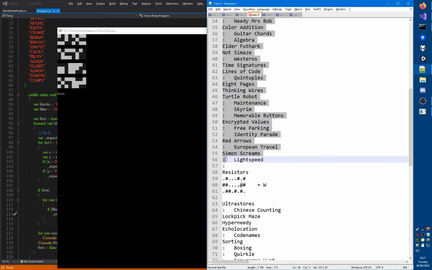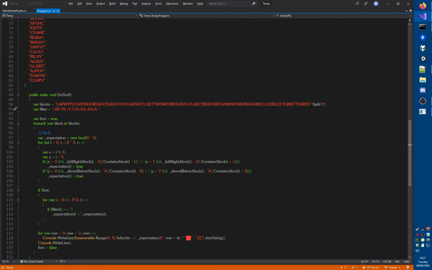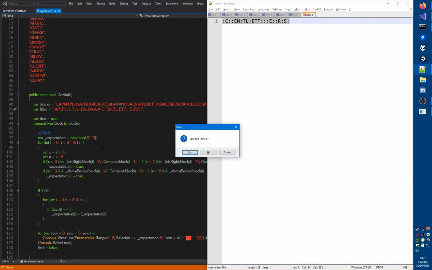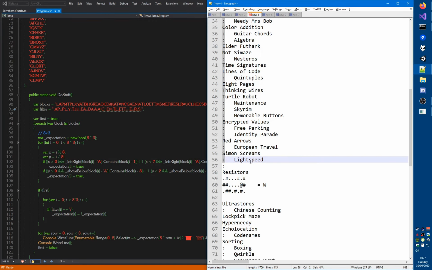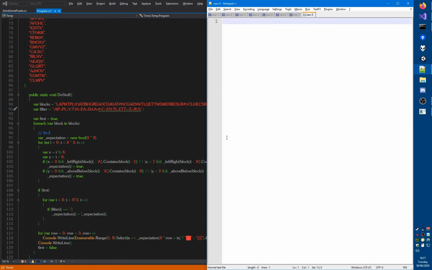So this would be our second filter. Let's get rid of that, and then we have our third filter, which would be that. I have so many tabs open now. Okay, so this is the third filter.